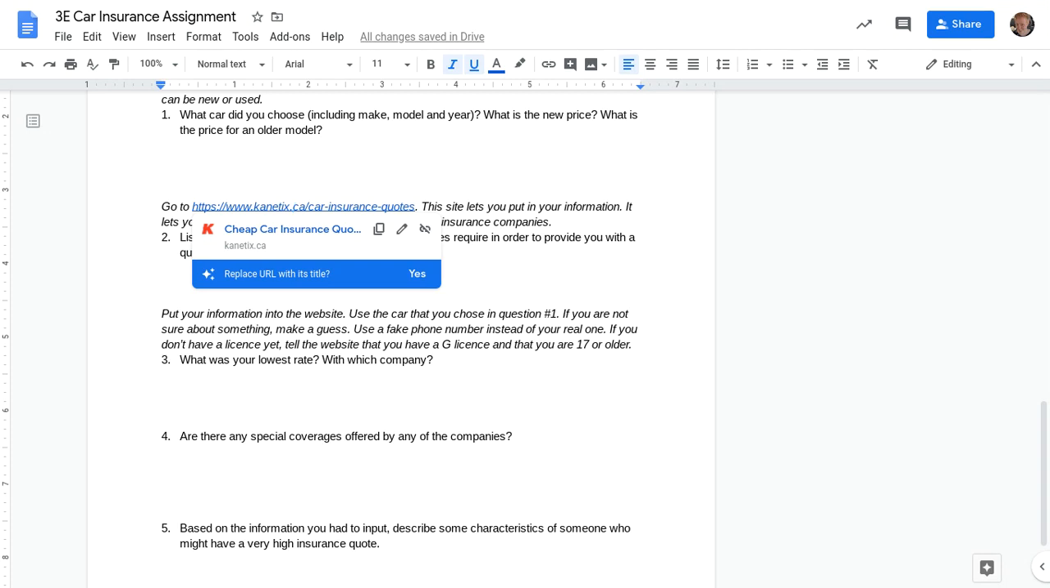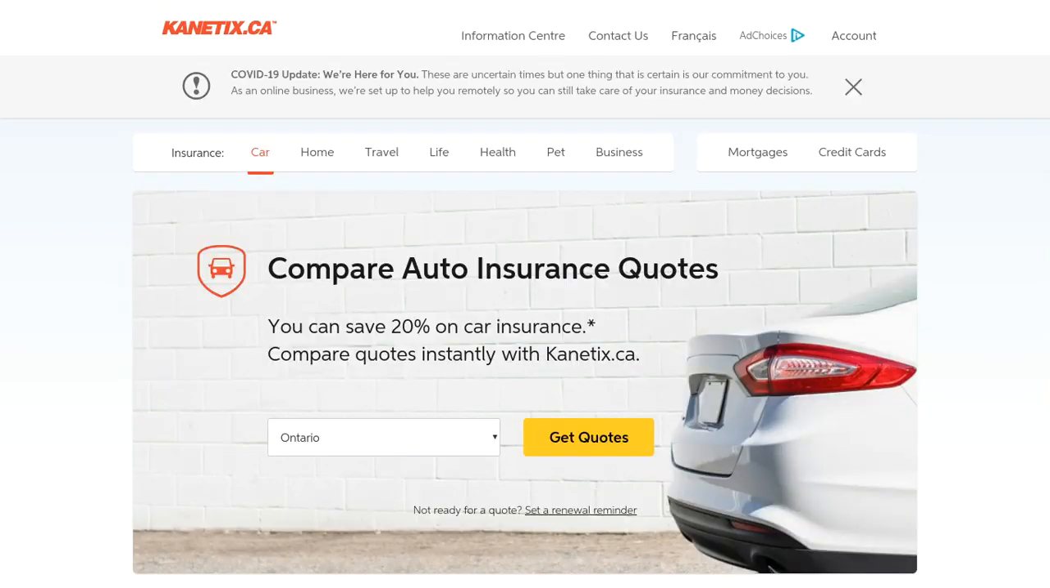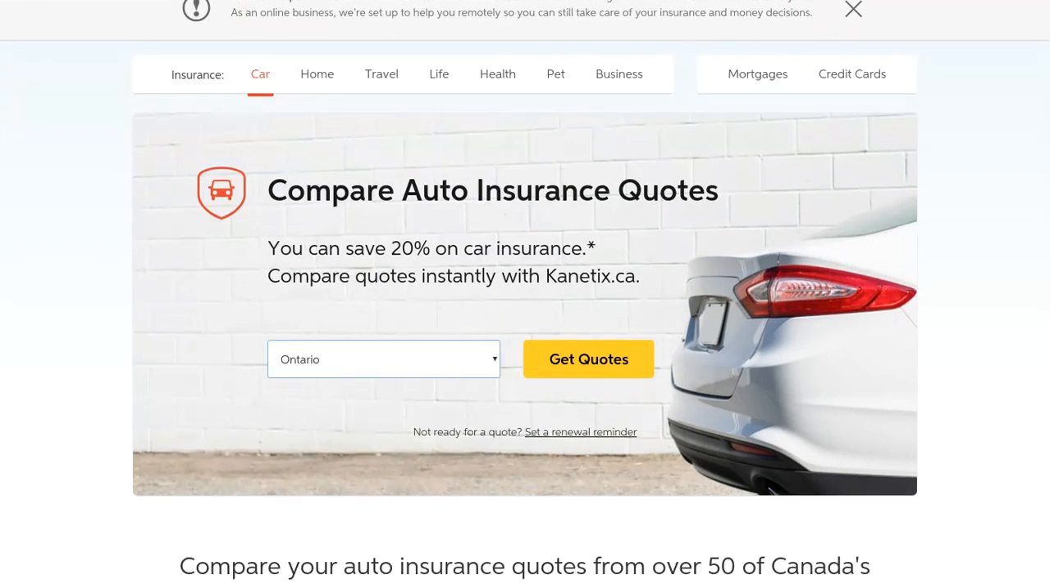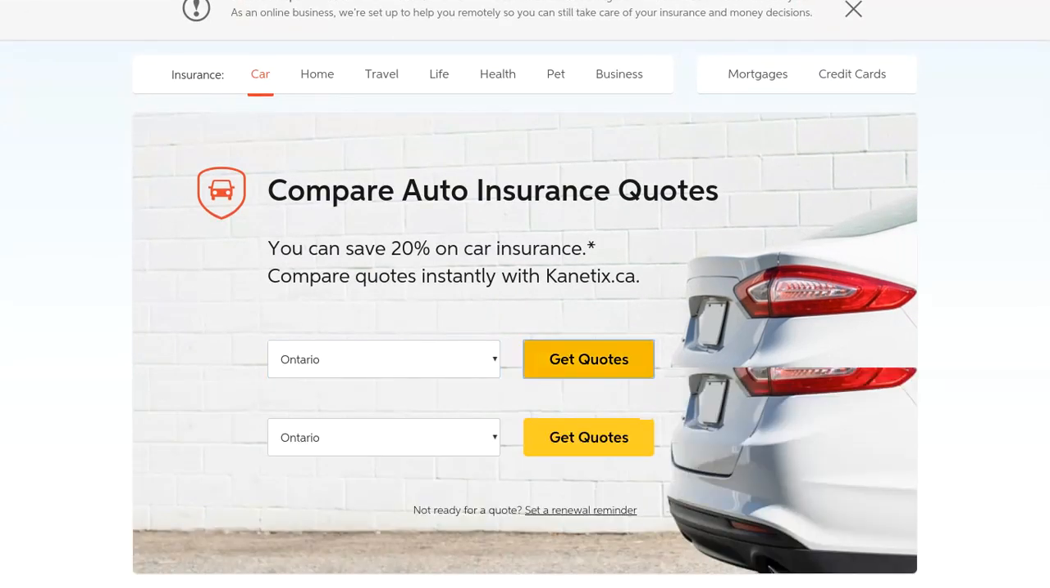canetics.ca, and it will look like this once it loads. So it lets you compare auto insurance quotes from different companies, and a quote means how much money you have to pay. So make sure Ontario is selected, and then hit get quotes.